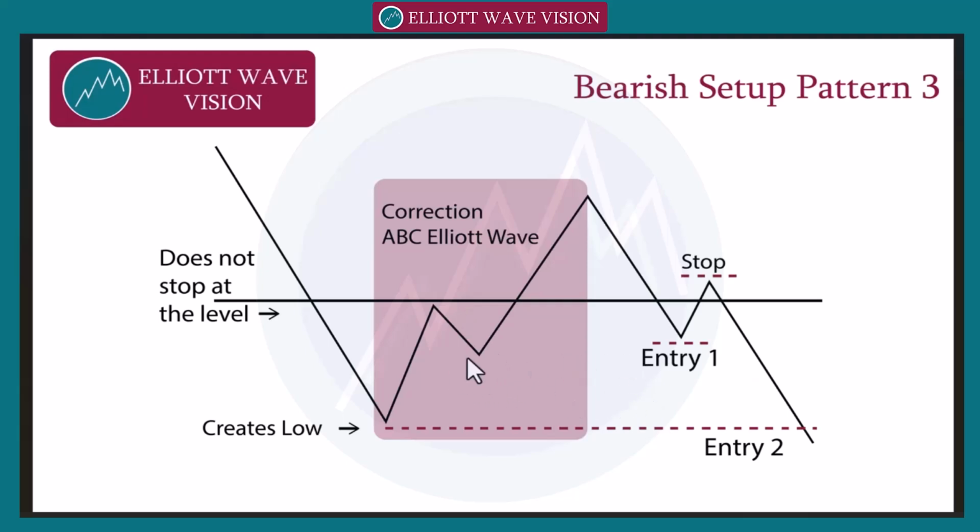Then if this is the case, we need to wait for this correction to complete and the next impulsive move and its correction. Then we need to shift our stop from this wave B to this low to inner wave B, and in 1 hour time frame we need to again wait for the classic trading level pattern in lower time frame to go towards the bearish side.